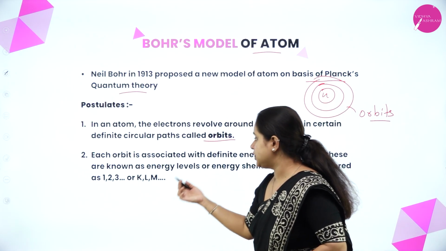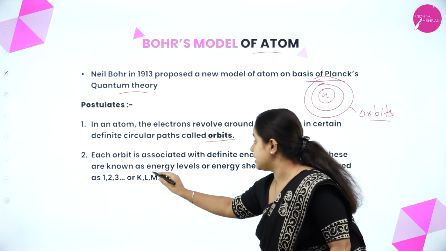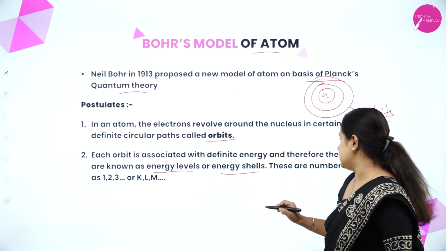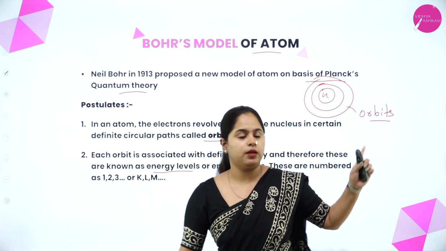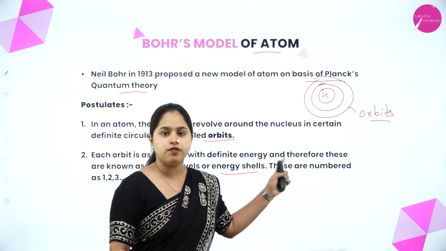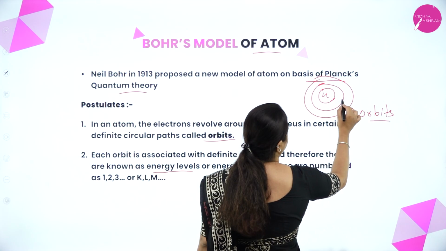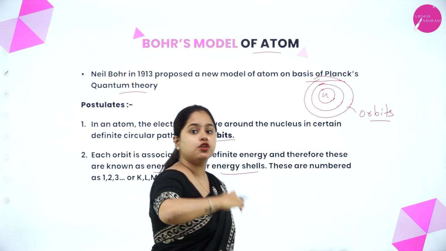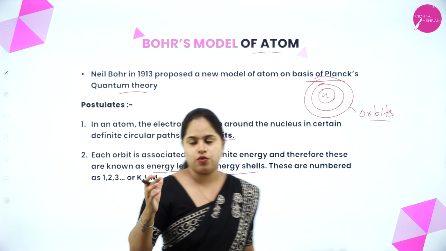And each orbit is associated with definite energy, and therefore these are known as energy levels or energy shells, and these are numbered as 1, 2, 3 or K, L, M. As you can see, there are different orbits in which electrons are revolving around the nucleus. Each of these circular paths has a definite energy.